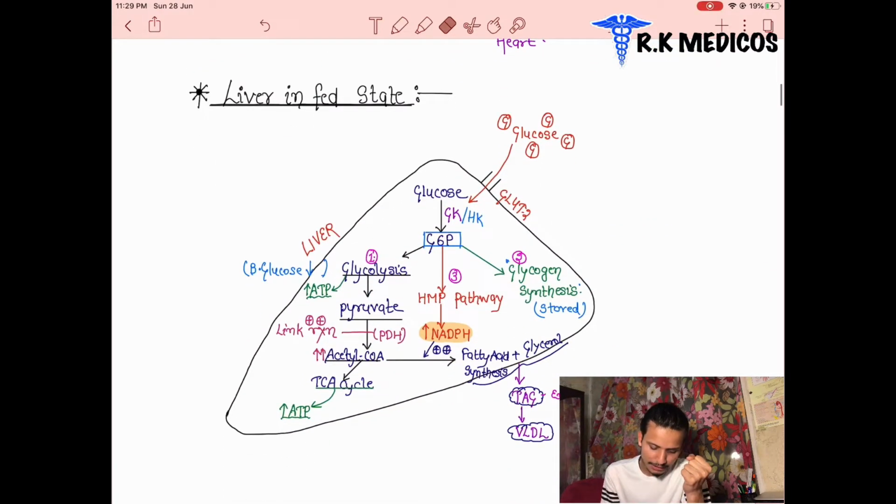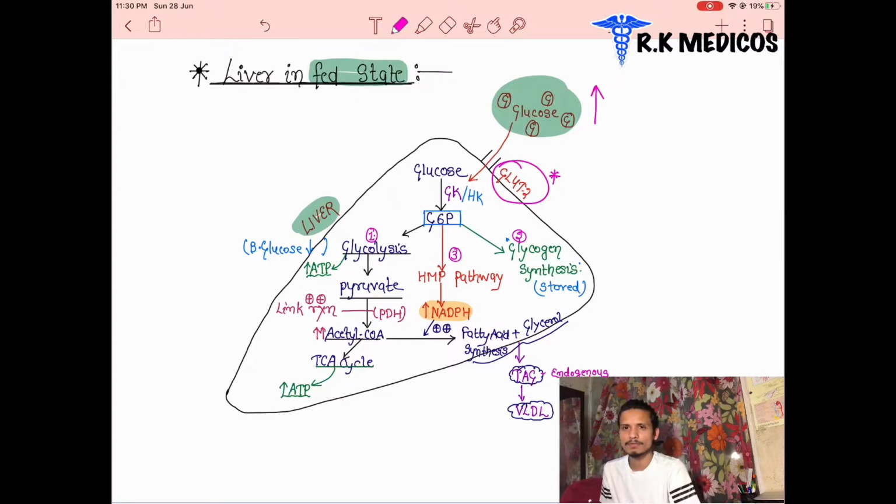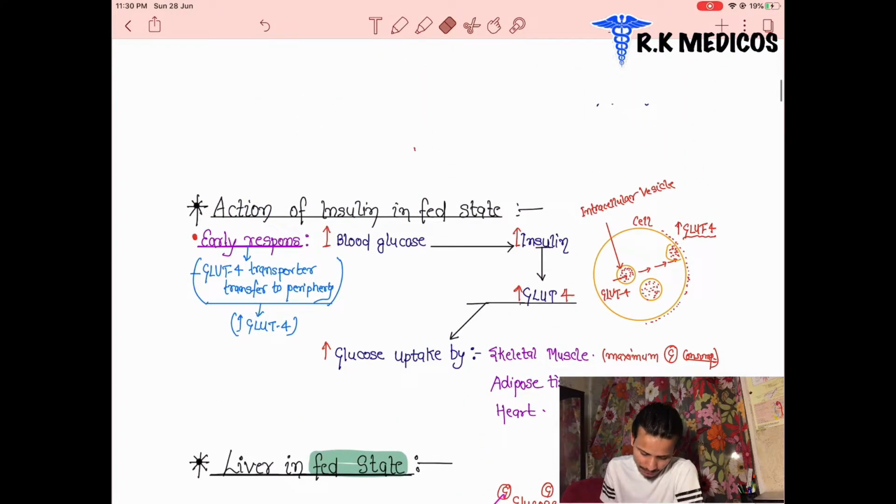What happens in the liver in the fed state? Now we are going to discuss the liver. Suppose that this structure denotes the liver, and the blood glucose level is higher, and this glucose enters through the GLUT2 receptors. As we know, GLUT2 receptors are responsible for transporting glucose from the blood to inside the different organs. From here to here, glucose enters with the help of GLUT2 receptors. GLUT4 receptors are synthesized by insulin.